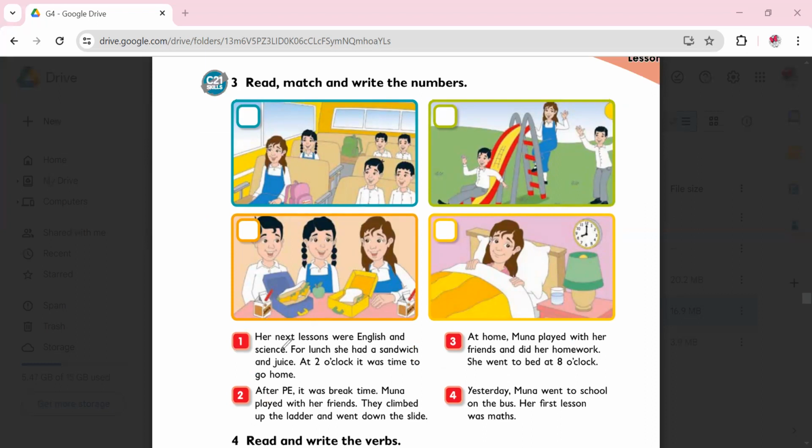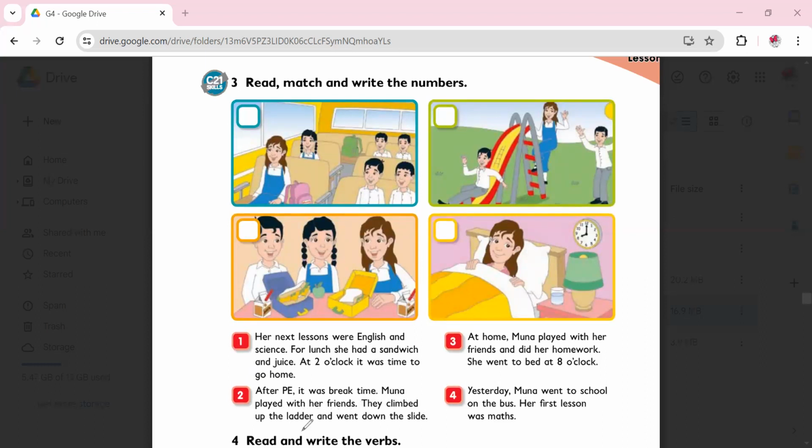Now, read the first paragraph. Her next lessons were English and science. For lunch, she had a sandwich and juice. At 2 o'clock, it was time to go home. Number 2, after PE, it was break time. Muna played with her friends.